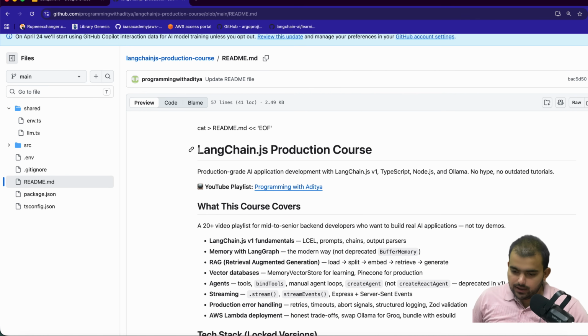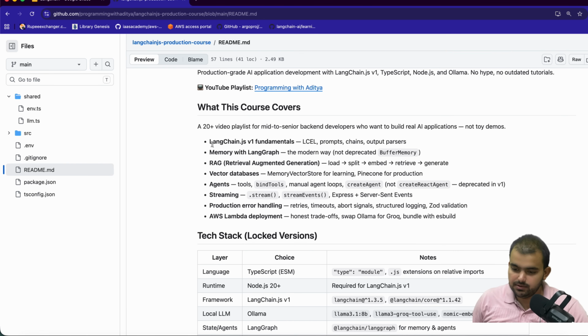We are going to learn the LangChain.js production course, and here we will use version 1. You will also learn about LCEL, prompts, chains, output parsers, and memory with LangGraph in the modern way, not the deprecated way with BufferMemory, because that got deprecated. We will also learn about RAG: load, split, embed, retrieve and generate. We will use a vector database like MemoryVectorStore for learning, and when we switch to production, we will switch to Pinecone for persistent memory.